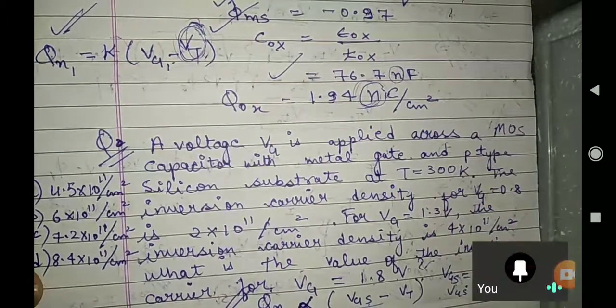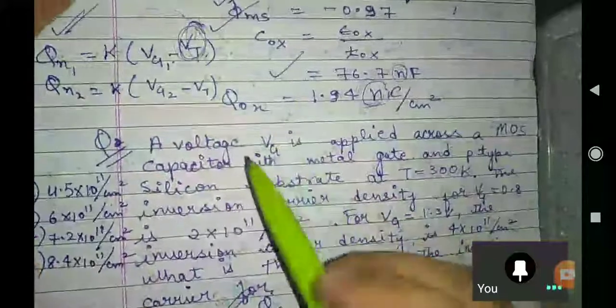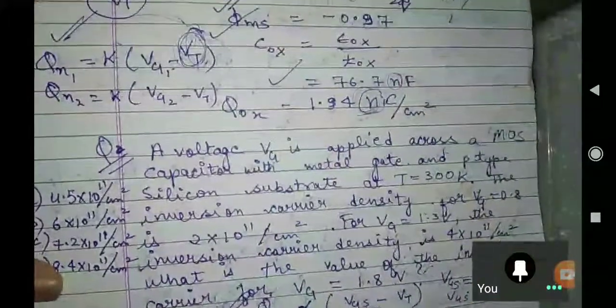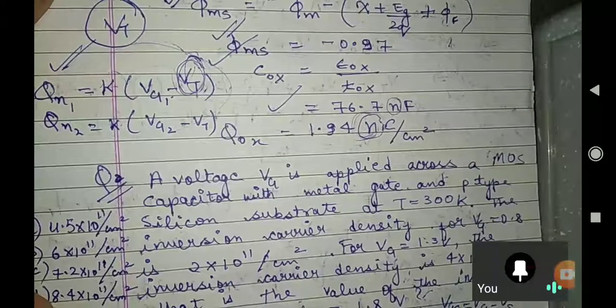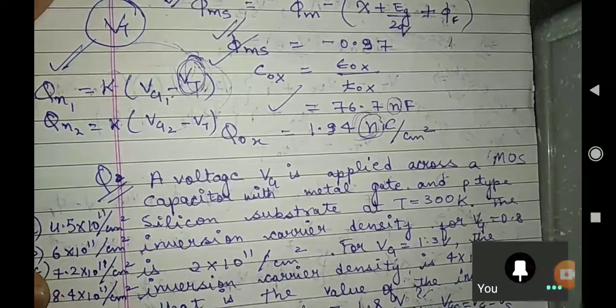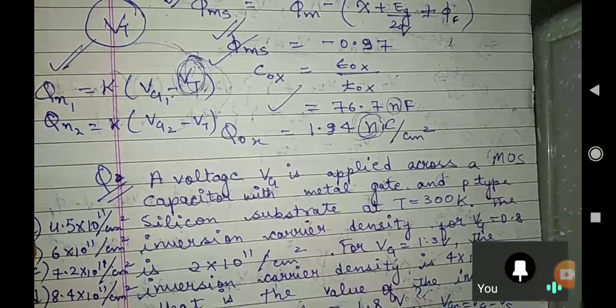So what is your Qn1? It is K times of Vg1 minus Vt. So sir, can I write Qn2 as K times of Vg2 minus Vt? And if you divide both these equations, can you tell me the value of Vt from here? Very easy problem. You have Q1n, you have Q2n.